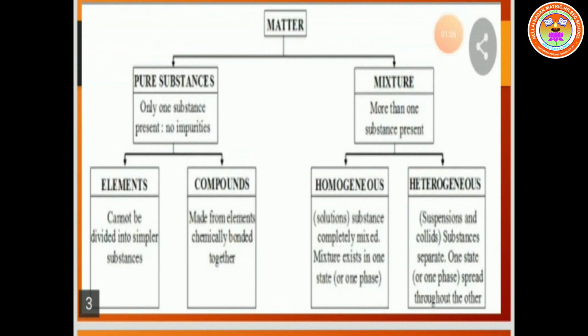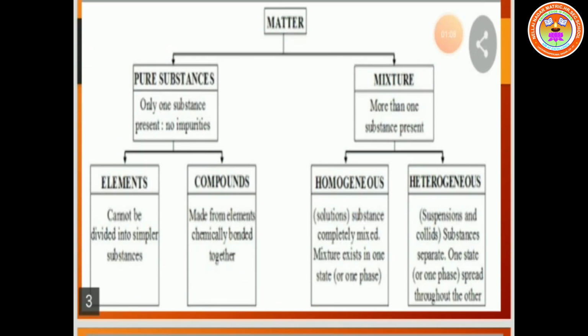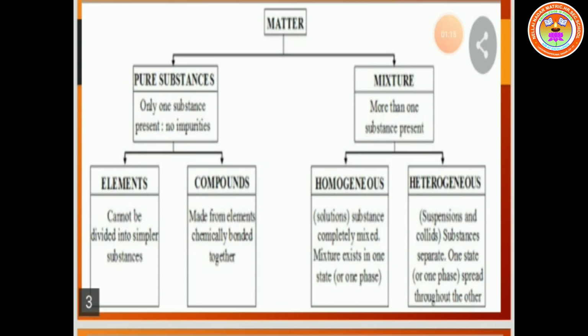Okay. A pure substance is only one substance, with no impurities. That's why we call them pure substances. They are classified into two types, elements and compounds.